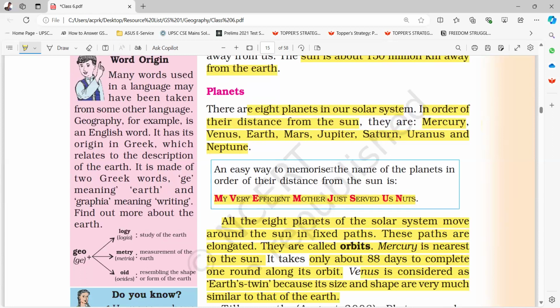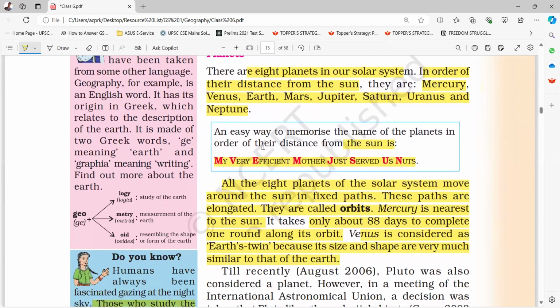An easy way to memorize the names of the planets in order of their distance from the sun is: My very efficient mother just served us nuts. My means Mercury, very Venus, efficient Earth, mother Mars, just Jupiter, served Saturn, us Uranus, nuts Neptune.